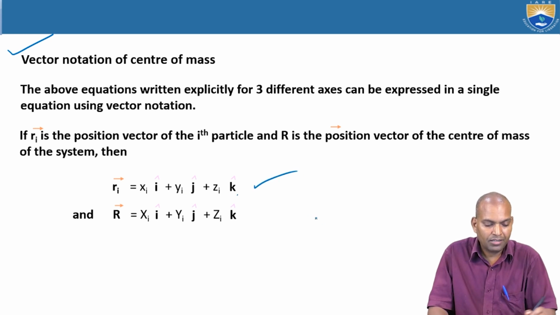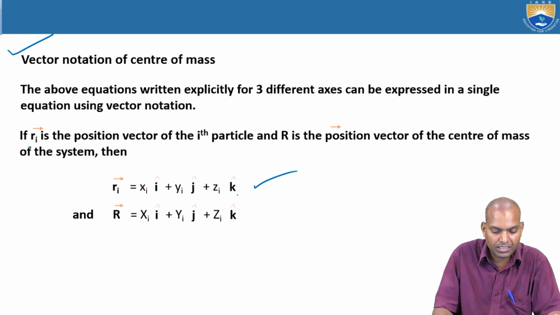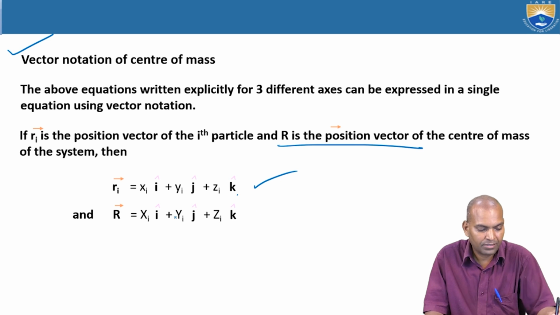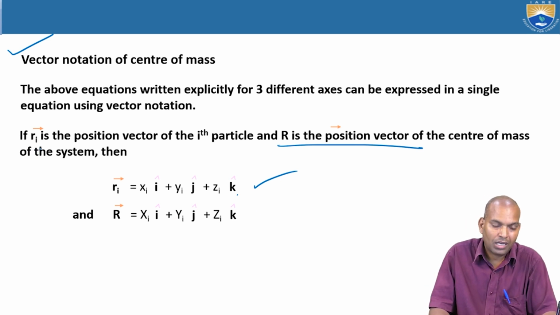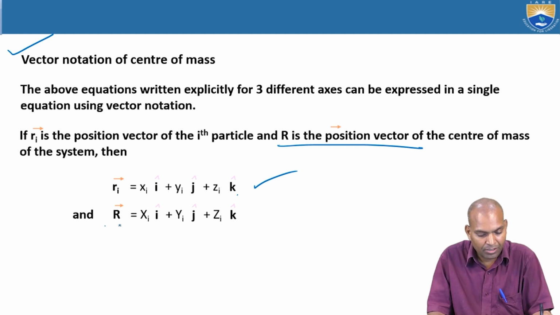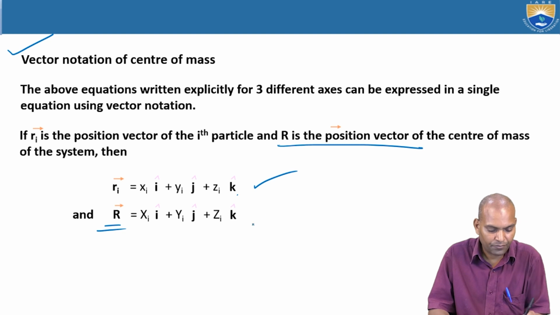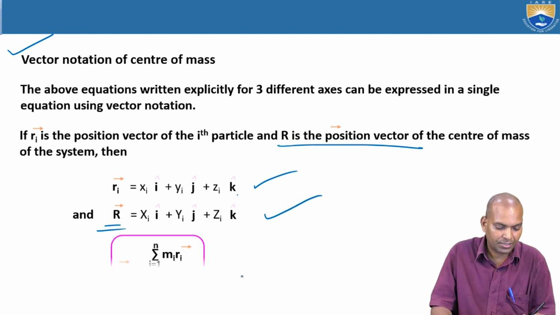Here small ri is the position vector of the ith particle, whereas capital R is the position vector of the center of mass of the total system. For that it is denoted by a capital letter.